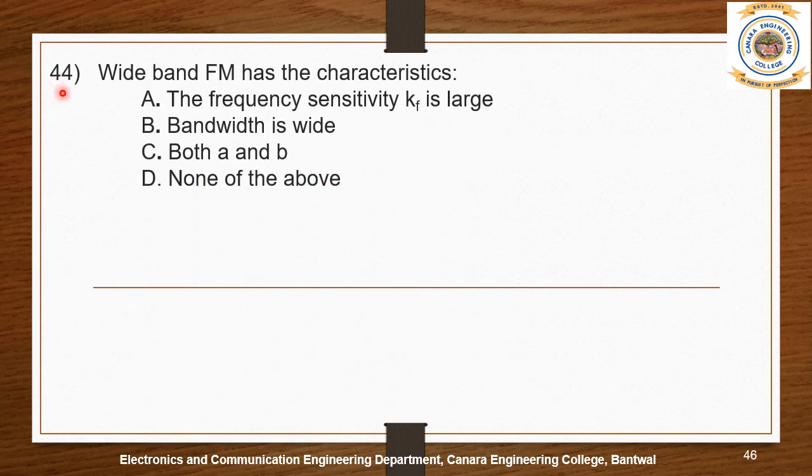Question number 44. Wideband frequency modulation or FM has the characteristics. Options are A. The frequency sensitivity K subscript F is large, B. Bandwidth is wide, C. Both A and B, and D. None of the above. The answer is C, both A and B.